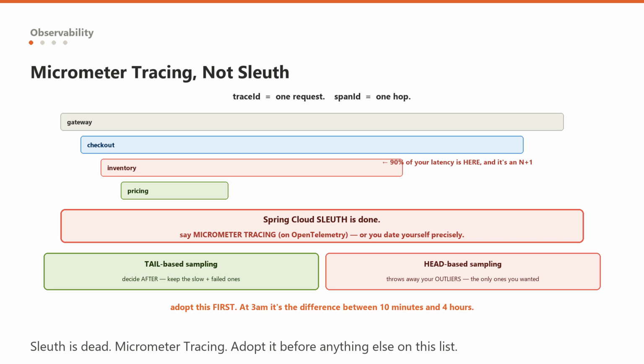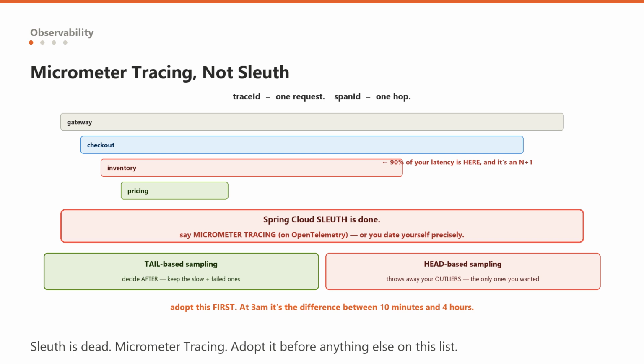Every inbound request gets a trace ID. Every hop gets a span ID and a parent. The IDs propagate across the network in headers, so the whole call graph can be reassembled and you can see, on one flame chart, that 90% of your checkout latency is one N+1 query in the inventory service.